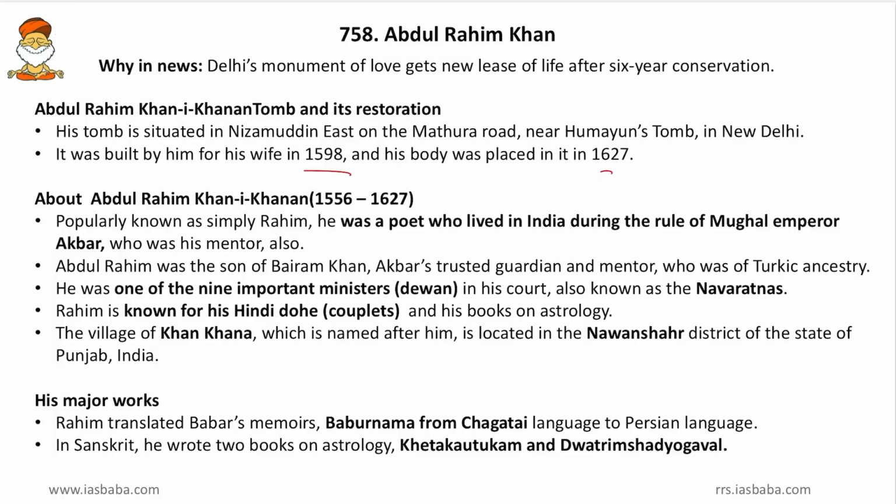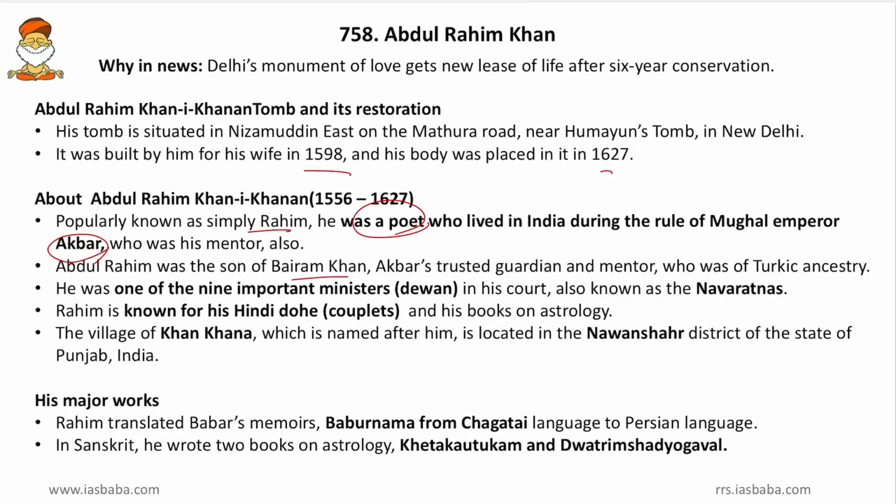Then coming to more facts about Abdul Rahim Khani Kanan. Friends, he was popularly known simply as Rahim, and he was a poet who lived in India during the rule of Mughal Emperor Akbar, who was his mentor also. Yes friends, he lived in the court of Akbar, so that is worth remembering, and he was a poet also. Abdul Rahim was the son of Bairam Khan, Akbar's trusted guardian and mentor, who was of Turkic ancestry. So friends, he was the son of the great Bairam Khan and the son of a warrior. So that is also worth remembering.